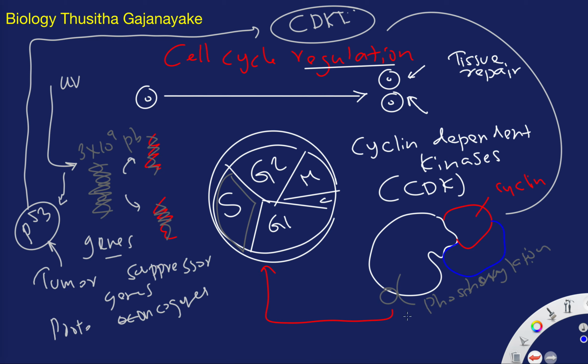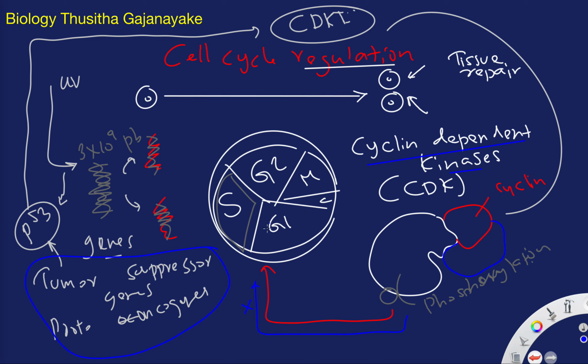They can't do that, so they have to stop. It's like braking, like controlling, giving the stop sign. So this is a very basic way of cell cycle regulation. Here the crucial roles of cyclin dependent kinases and also of tumor suppressor genes and proto-oncogenes are important.